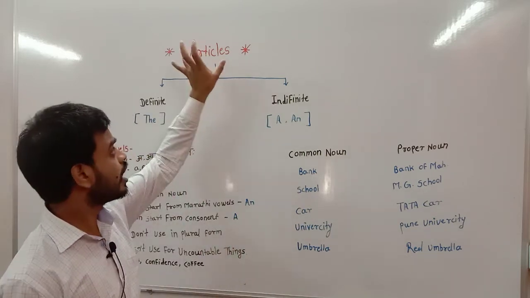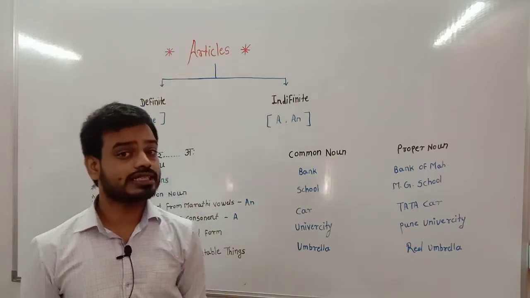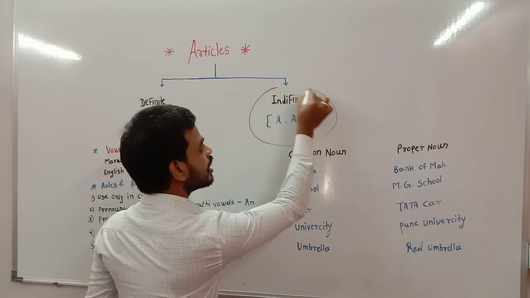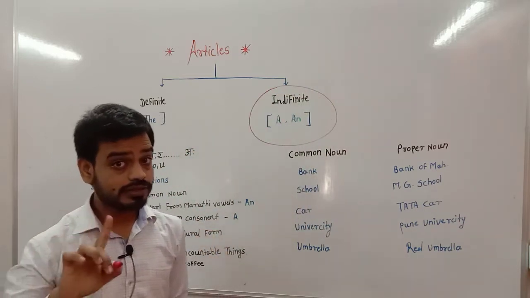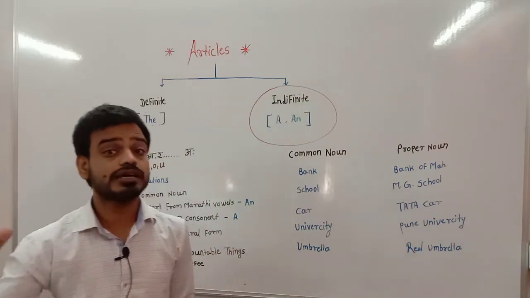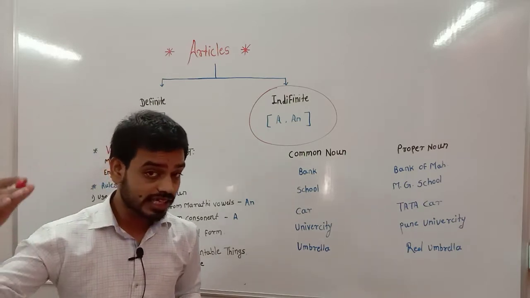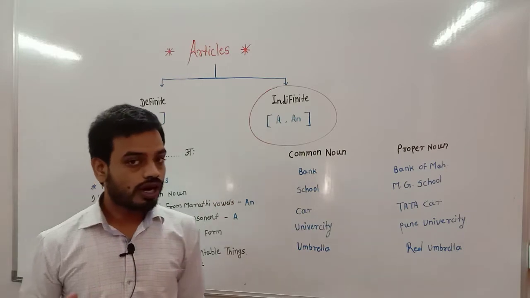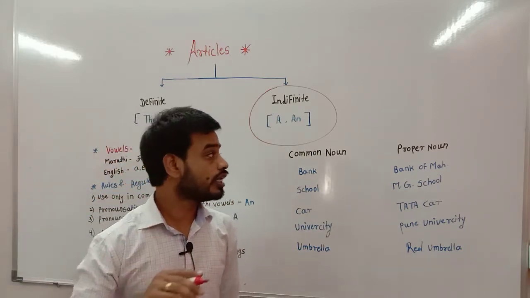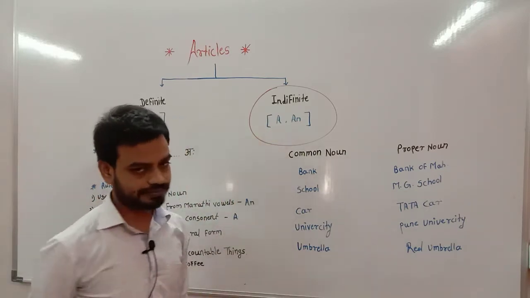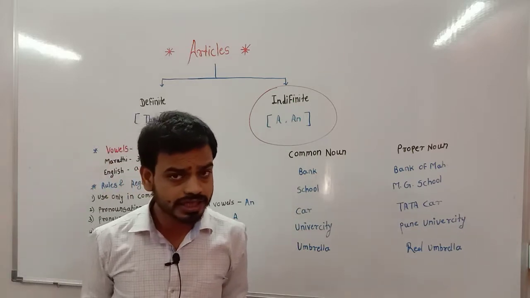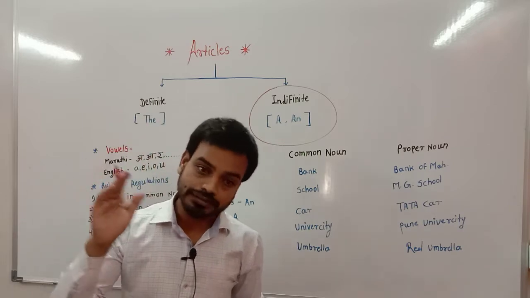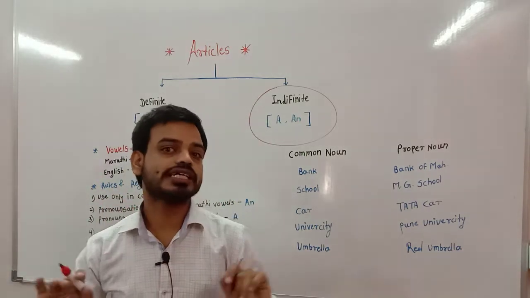So first of all, articles. But in today's lecture, I am going to deal only with indefinite articles. Definitely some time later, in the next lecture, I will teach you about the definite article. But now, I am going to teach you only the indefinite article. So what is meant by indefinite article? Indefinite article means that article sometimes comes, sometimes does not come. Remember that.